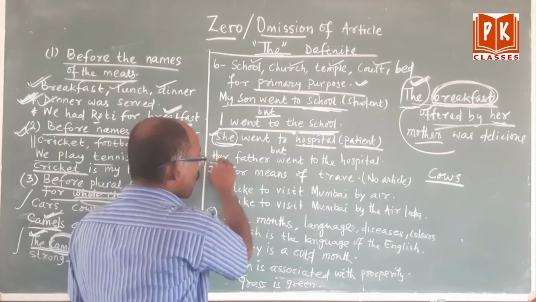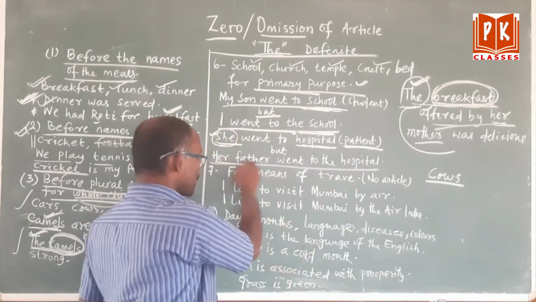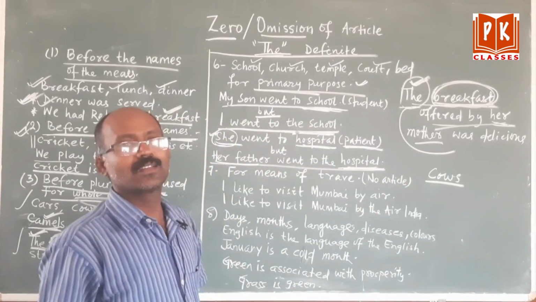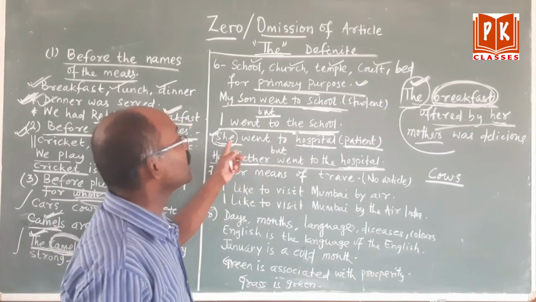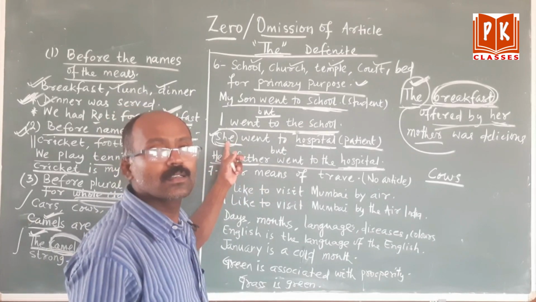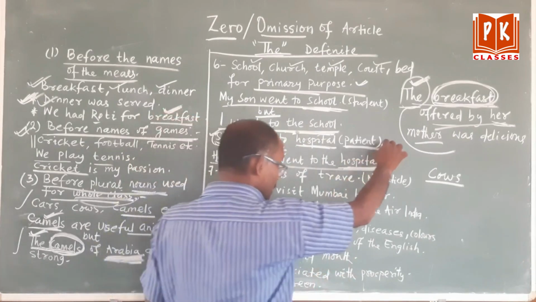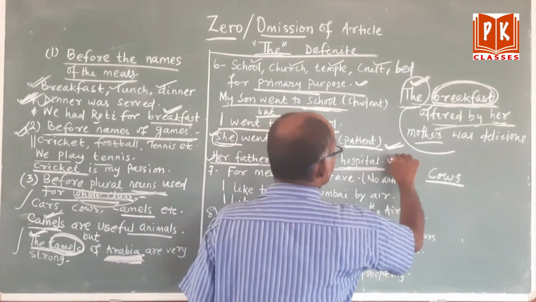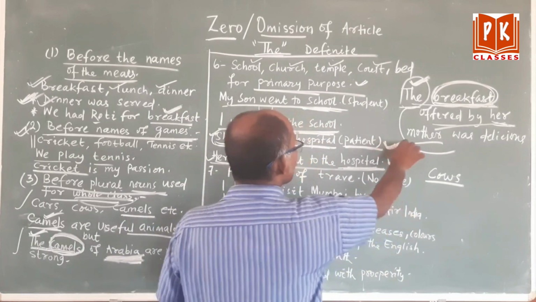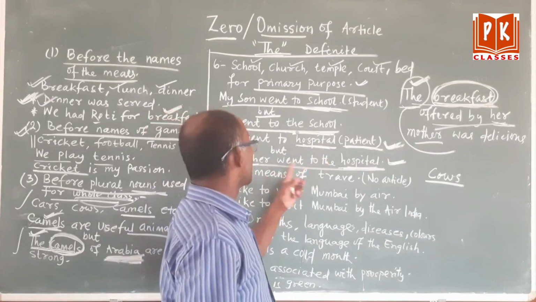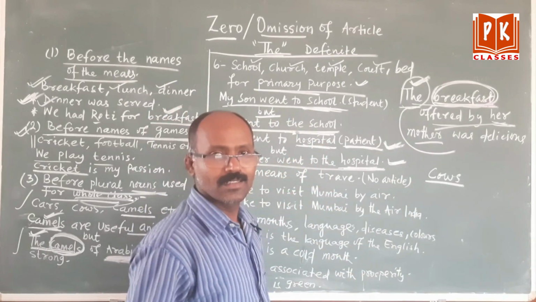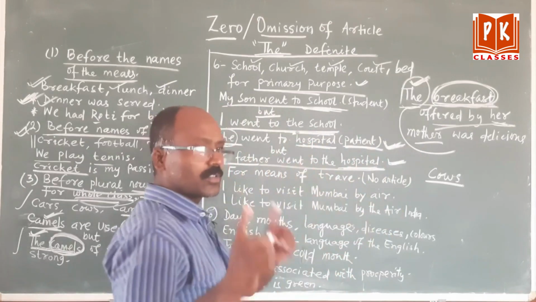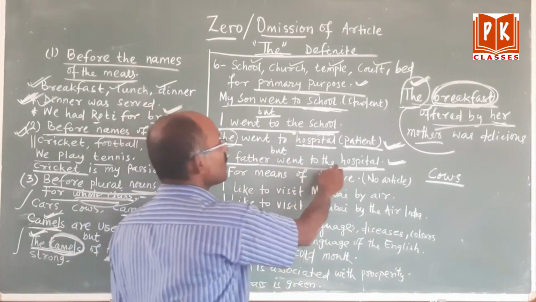But her father went to the hospital. That means her father is not a patient. He is going to visit his daughter, the patient. So her aim is different and her father's aim is different. She is attending as a patient, but he is attending as an attendant. So where the primary purpose is going to be fulfilled, no need to use the. Her father went to the hospital.